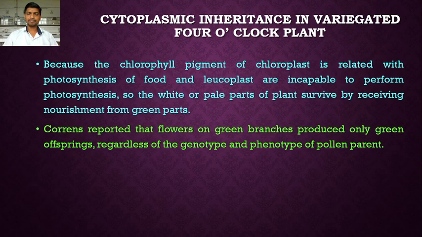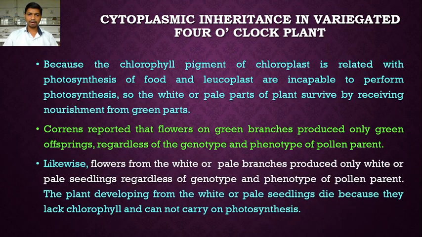Correns reported that flowers on green branches produce only green offspring regardless of the genotype and the phenotype of the pollen parent. Whatever the pollen parent, whether it is derived from the white branches or the variegated branches, the flowers on green branches produce only green offspring. Likewise, flowers from white or pale branches produce only white or pale seedlings regardless of the genotype and phenotype of the pollen parent.